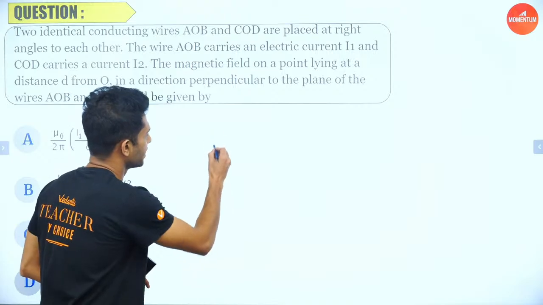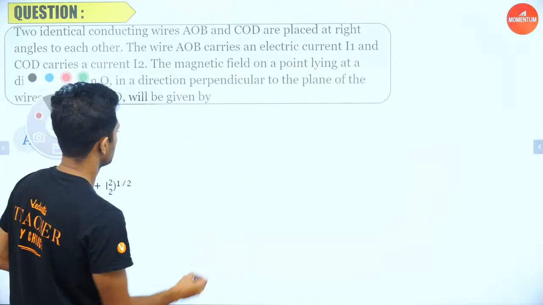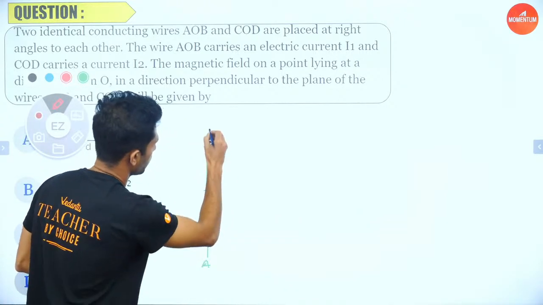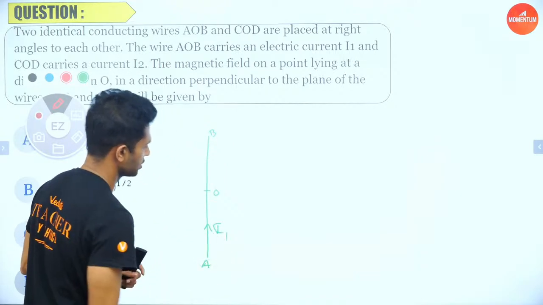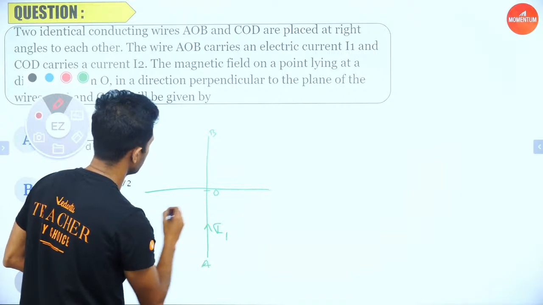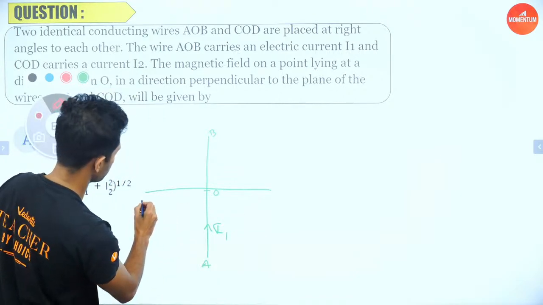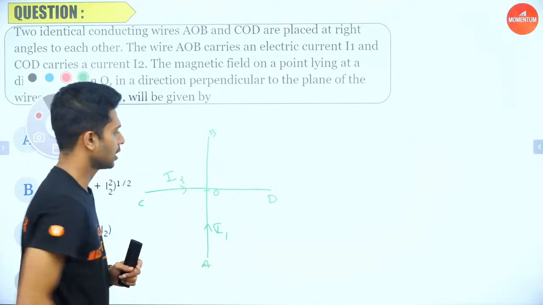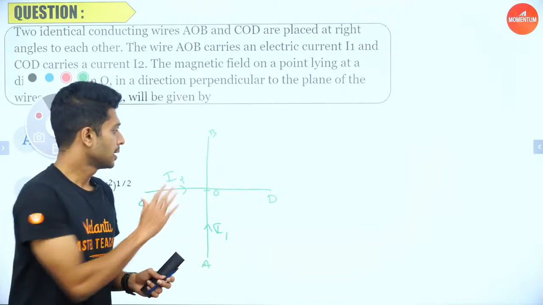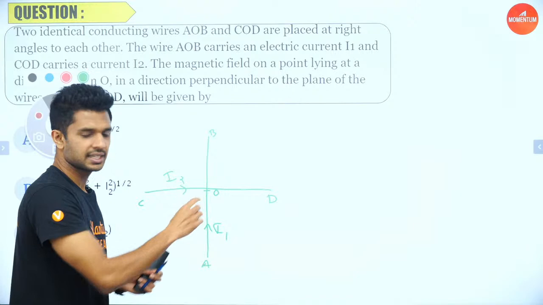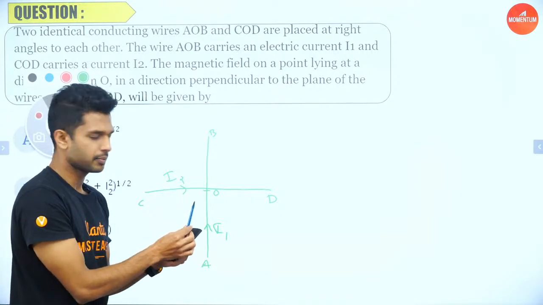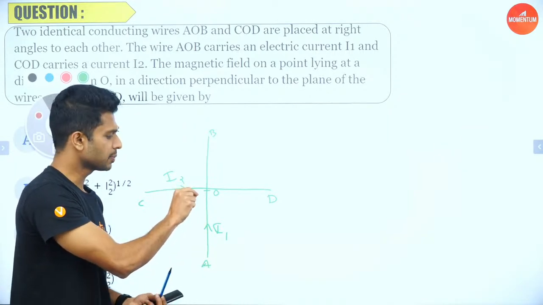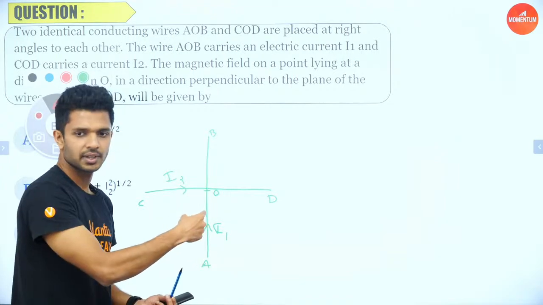Now here we have two wires. Which are the two wires? We have one wire, let's name it A, O and B, where a current of I1 is moving, and another wire which is kept perpendicular, named COD. The current passing through this is I2. Now the question is, we have a point perpendicular to the plane, which means, let's say here, can you see the tip of my pen, which is out of the plane of the screen? Here I am taking a point at a distance of D from here. I hope you can understand.